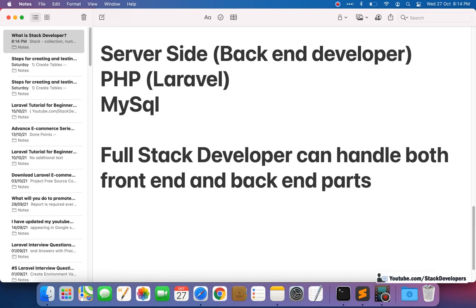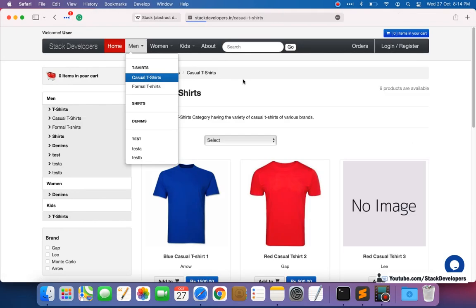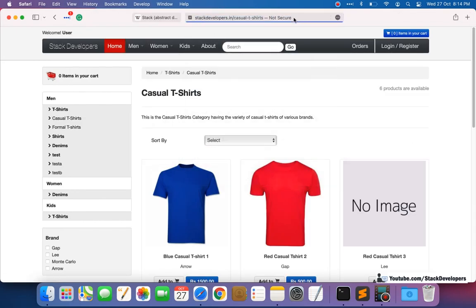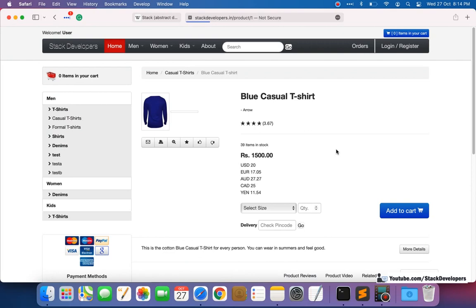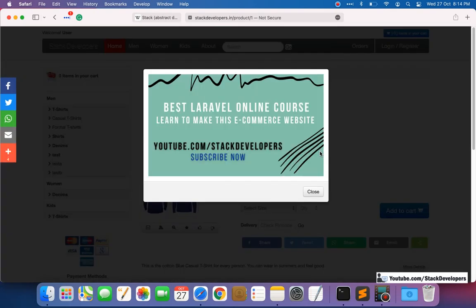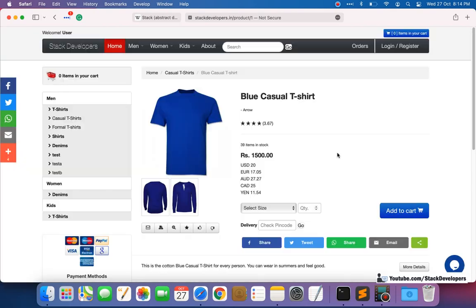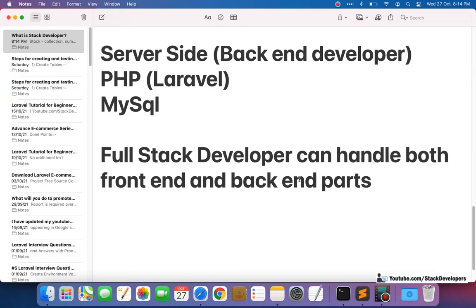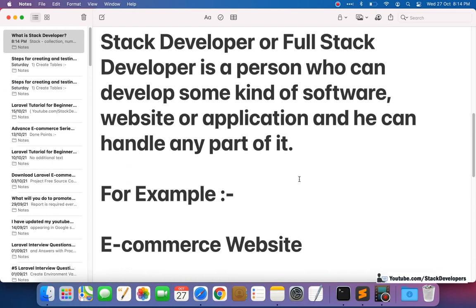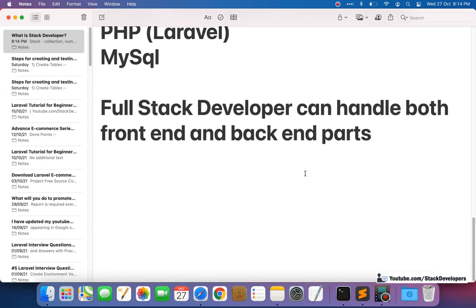So a full stack developer can handle everything here, both the design of the website as well as the coding of the website. That is called a full stack developer. I hope everyone now knows what a full stack developer is.